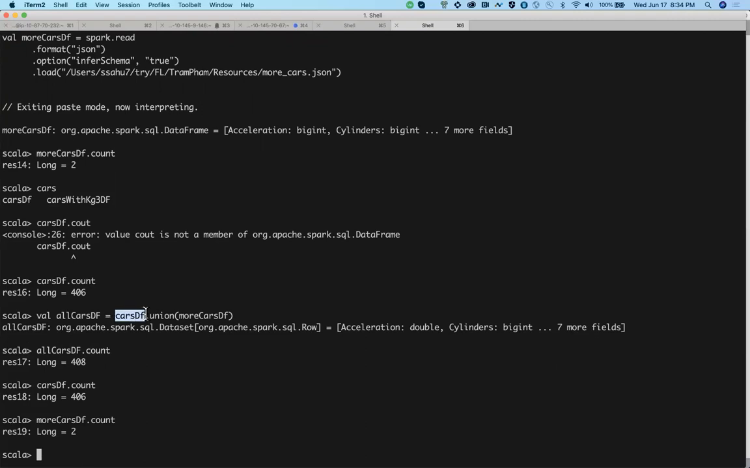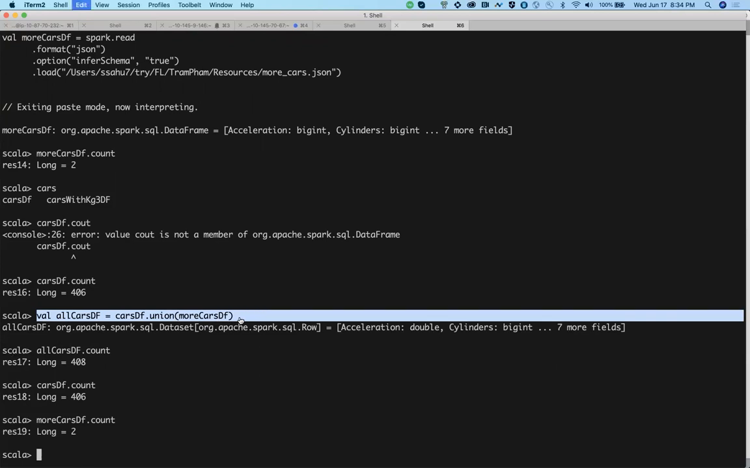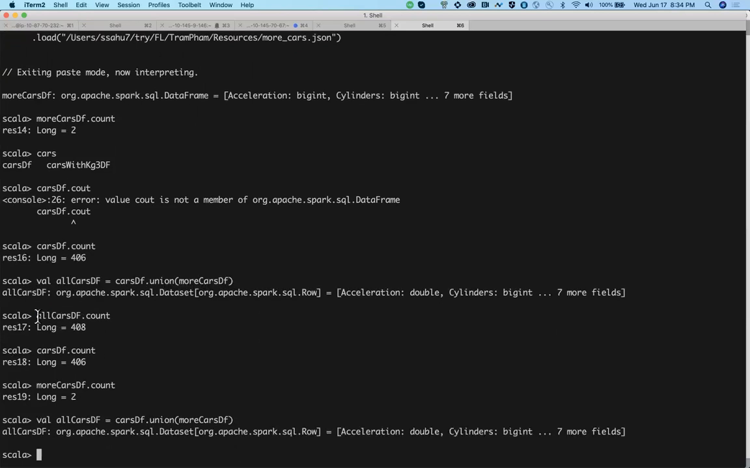So cars data frame dot union more cars df. It will give you a count of 408. Okay, a simple use case, but sometimes it's very important.